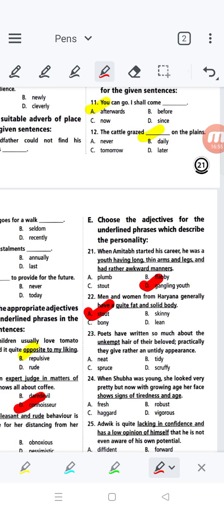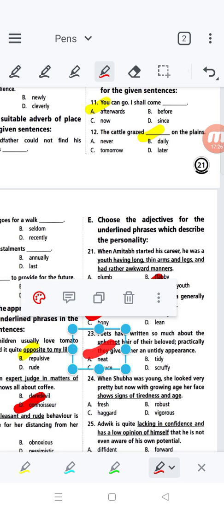Neat, tidy, spruce, and scruffy. Unkempt hair is the opposite of neat, tidy and spruce, so scruffy is the correct answer.